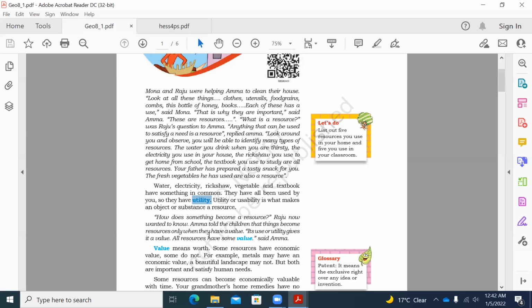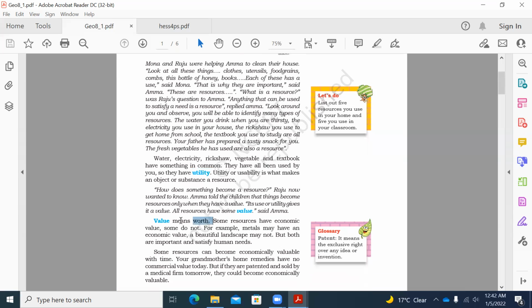So what is value? Value is nothing but worth. Some resources have a high economic value, and some do not. For example, let us take a metal. Metal has an economic value. It has a high demand in the market. But at the same time, if we take a beautiful landscape, both are very important to satisfy human need, but the value may differ from resource to resource.